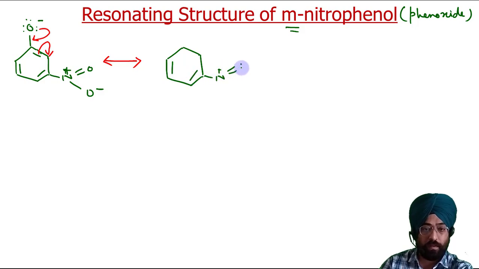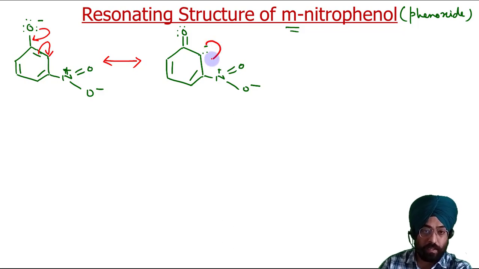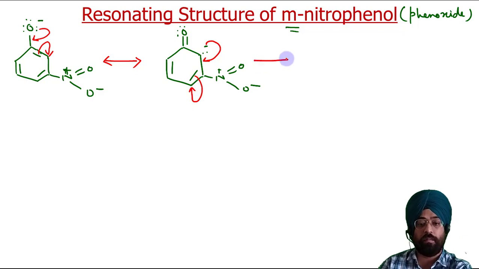N positive, double bond O negative. Here comes the double bond O, and here are your two electrons, negative charge. Now this bond comes here in the next resonating structure. These electrons come here and these electrons come here. This is your next resonating structure.